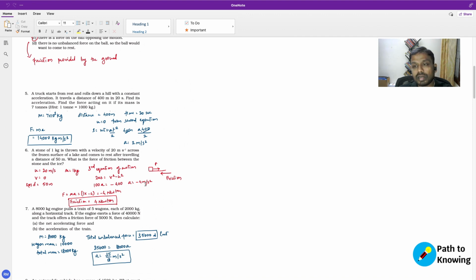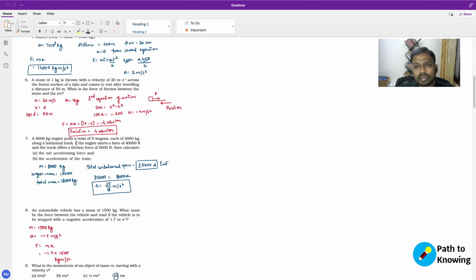Now, if you calculate the force exerted by this particular stone, it has to be MA, which is 1 times minus 4, which is minus 4 newtons, right? So that is the force that exists. So the force of friction. Now the question is not the force exerted by the stone on the ice, but the force of friction between the stone and the ice, which means that the opposing force, which has to be the opposite, is the negative of minus 4 newtons, which has to be 4 newtons. So the friction is actually 4 newtons.